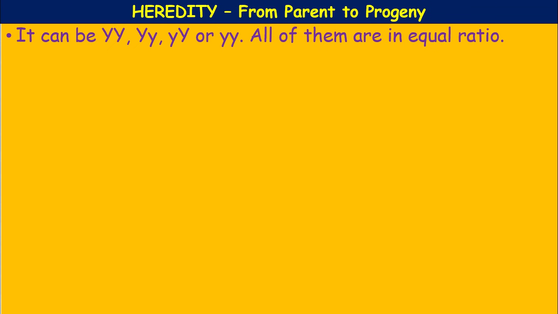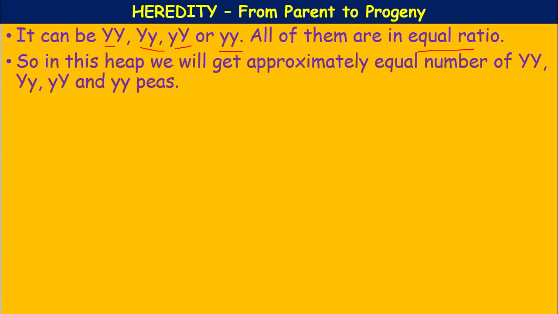Next, the result can be capital Y capital Y, capital Y small y, small y capital Y, or small y small y. All of them are in equal ratio.